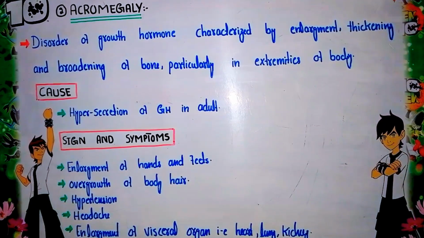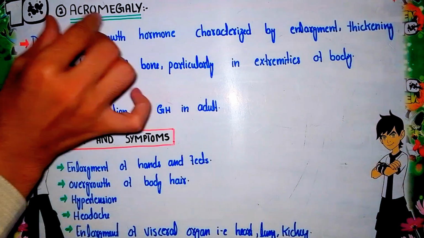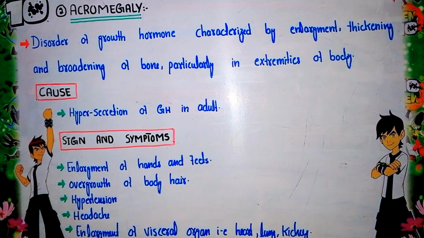The next disorder that is mainly related to the hypersecretion of the growth hormone is acromegaly. The term acro means extremity. In this case, when hypersecretion of the growth hormone occurs, the bones in the extremities, like in the hands and feet, are enlarged in size, so that is why it is called acromegaly. Now look at the definition.